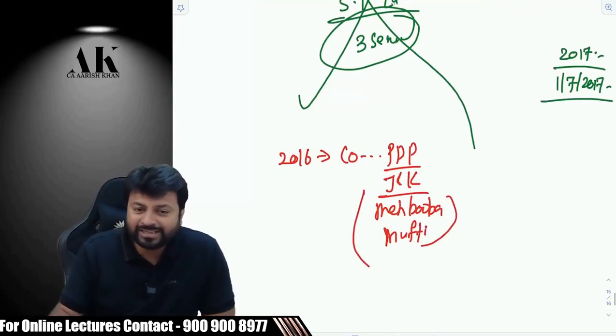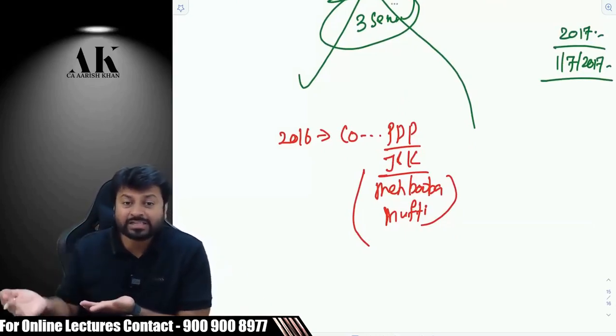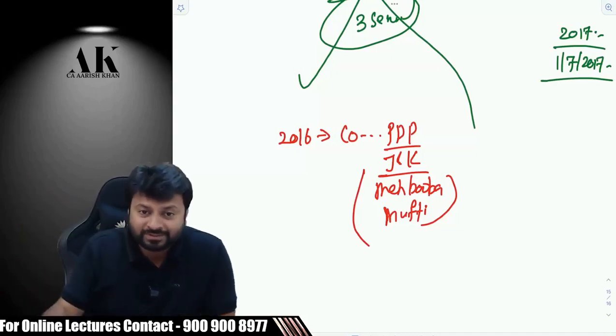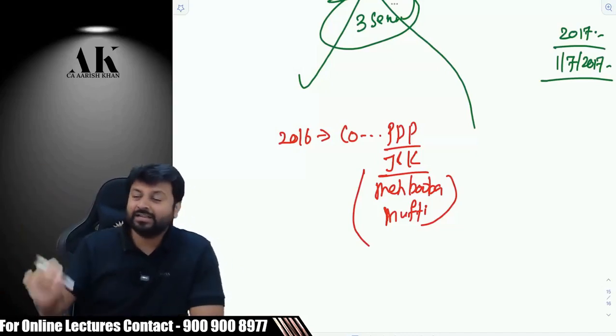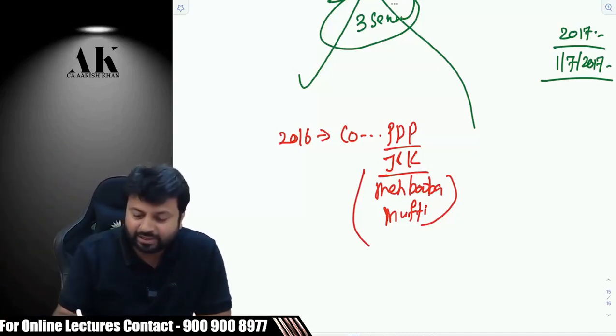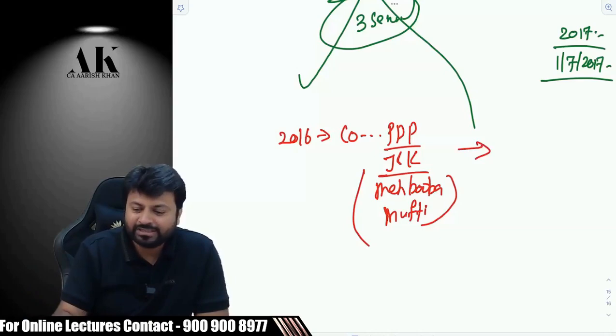In 2016, the Bharatiya Janata Party, that is the union government, did a coalition with that government which they used to curse in 2014. Before the election, they said this Mehbooba Mufti is a corrupt person, this, that. In 2016, they joined hands with them. After they joined hands with them, okay, in 2017 GST came.